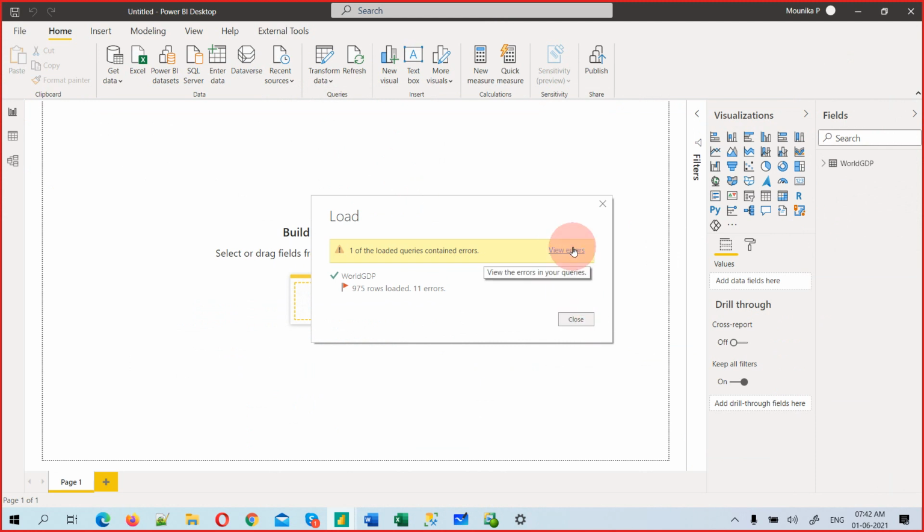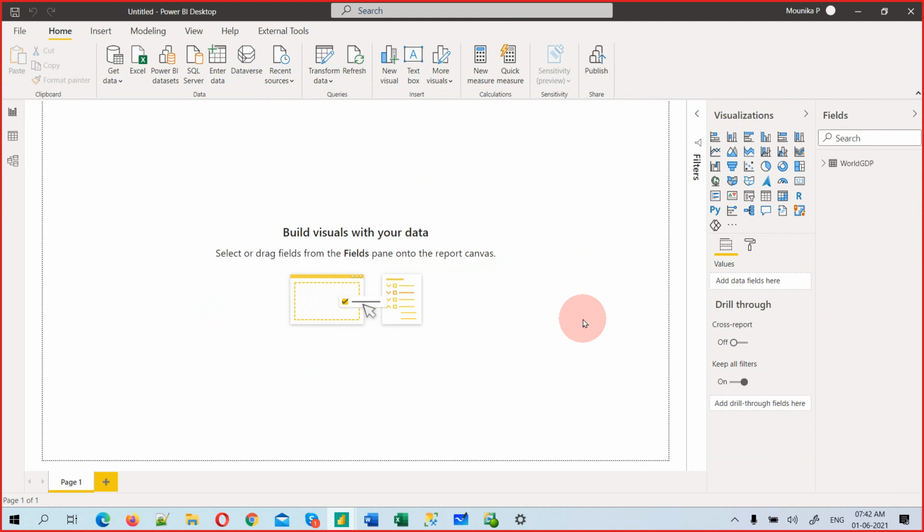So view errors and click and close. I'll tell you, this is what cleaning is. Okay, how to go back? There's a transform data option, right? Use this option and click it. You will go there. Okay, it's loading.